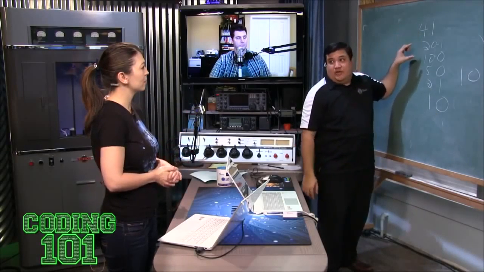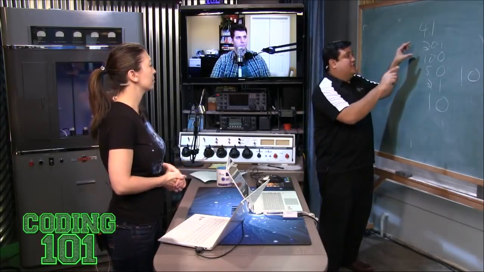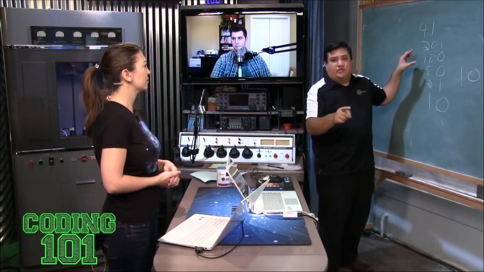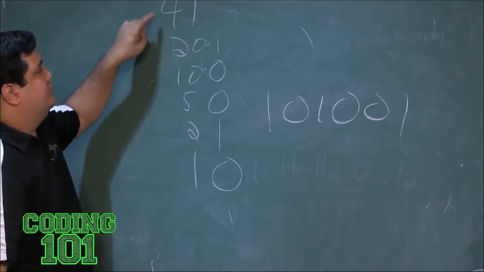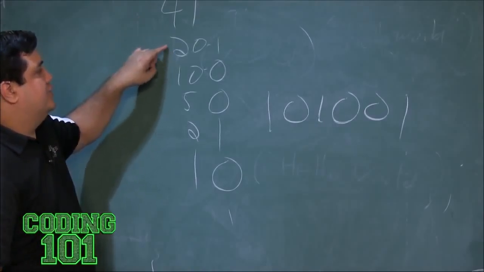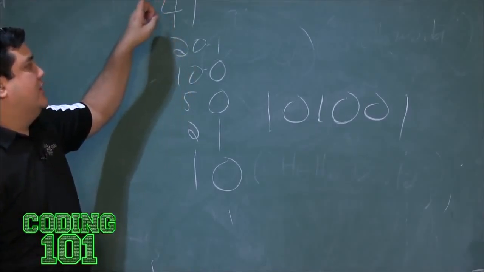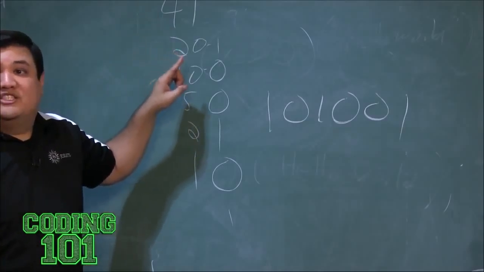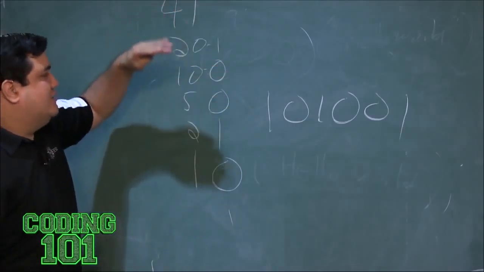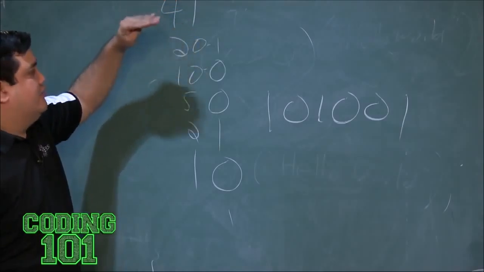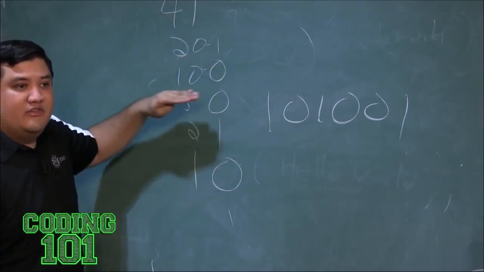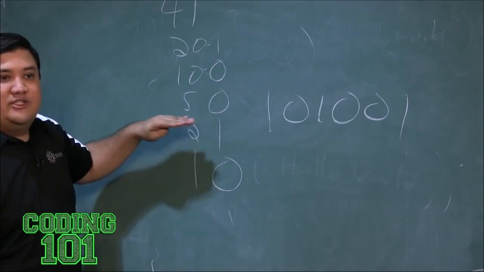We have to tell it to divide by 2, and then check: is there a remainder? If 2 goes into 41 20 times, I multiply this by 2 to get 40, and I ask, are 41 and 40 the same thing? No. What's the difference? 1. And I just keep doing that. I keep dividing by 2 and checking to see if there's a remainder.